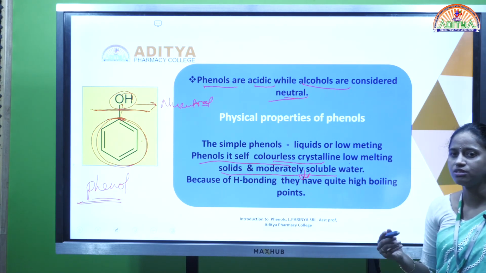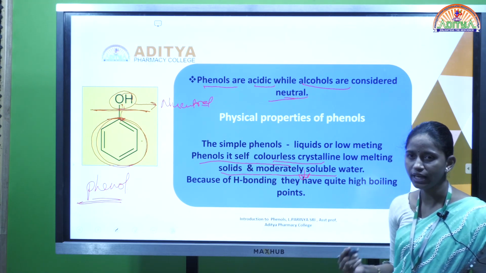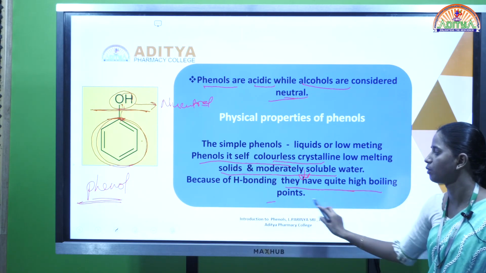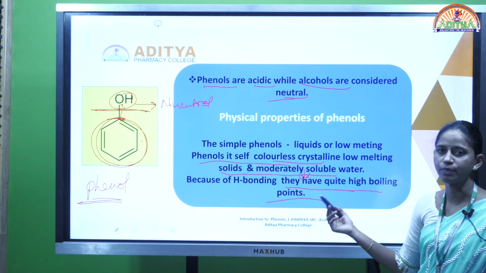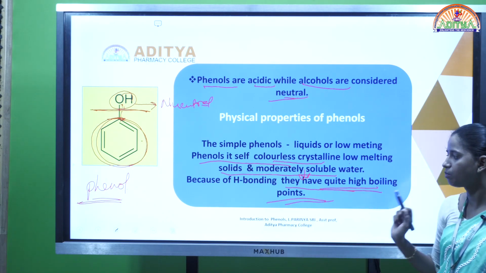Due to the formation of hydrogen bonding in phenols, they have high boiling points.